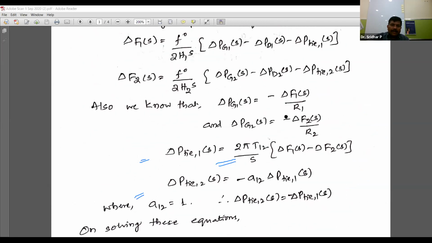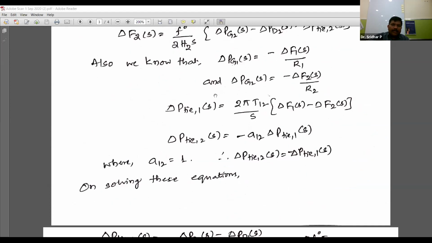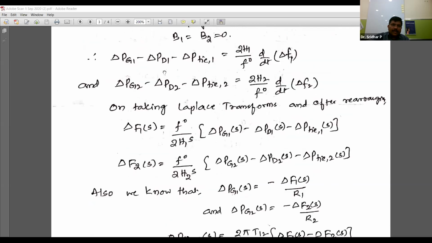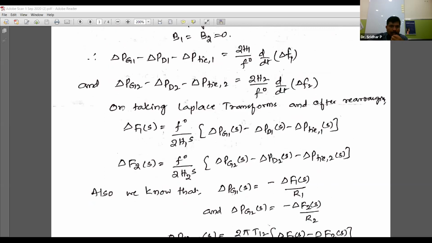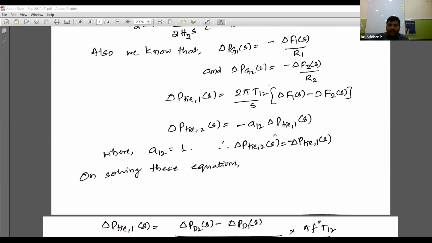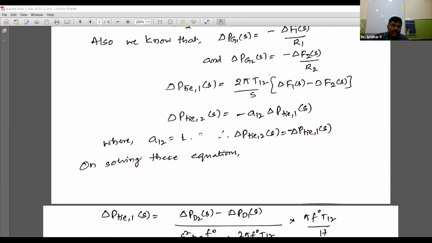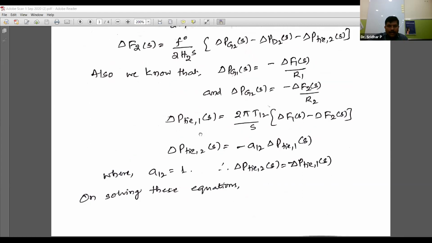You take these total expressions at once, and on solving all these expressions, delta Pg1 minus Pd1 from here onwards, from here to the last one, delta P2 of s till this. Now simplifying and eliminating one by one the unwanted parameters, exactly like delta Pg1, which is not required for us, only our interest is you have to calculate.